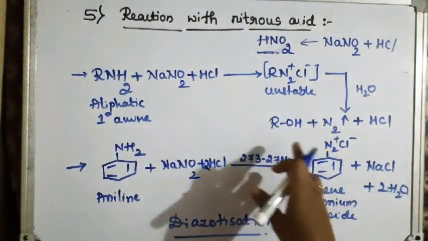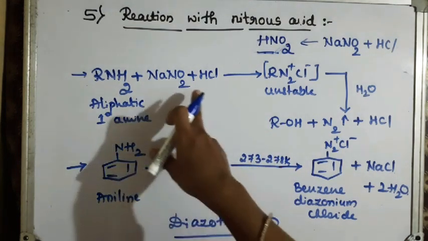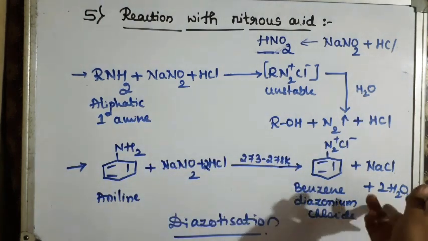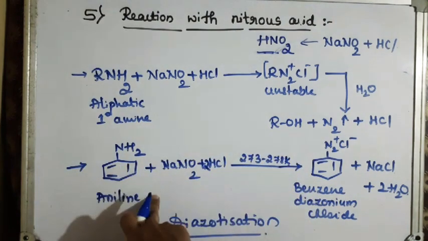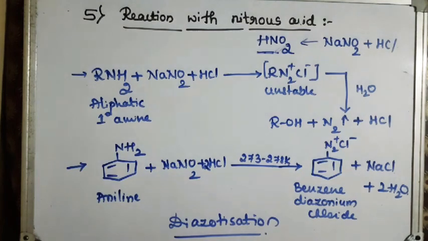This reaction is very important for the examination, even for 2 marks. They'll ask how you get benzene diazonium chloride from aniline, or what happens when aniline is treated with nitrous acid. Such questions will be asked in the examination. So remember it.